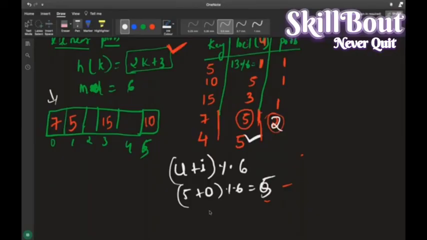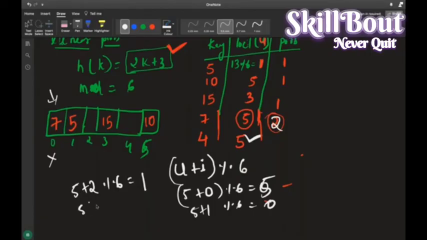I cannot do it. Next one, 5 plus 1 करूंगा. 5 plus 1 modulus of 6 करूंगा. ये क्या हो जाएगा? 0 हो जाएगा. This is also I cannot do it. Now again, 5 plus 2 करूंगा, modulus of 6 करूंगा, right? क्या होगा मुझे? 1 देगा, right? So इधर जाएगा, नहीं हो रहा है.